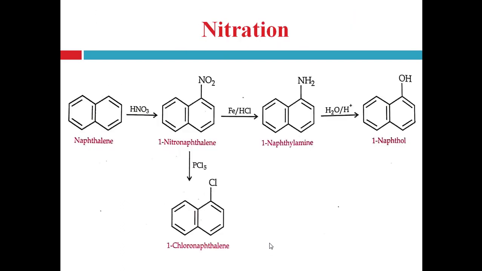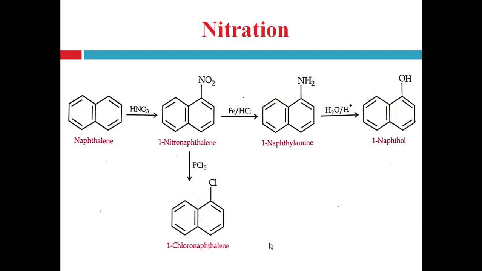First one is nitration. Naphthalene undergoes nitration with the help of nitric acid and forms 1-nitronaphthalene. This 1-nitronaphthalene is reduced to 1-naphthylamine, or you can simply say the nitro group is reduced to the amine group, NH2, with the help of iron and hydrochloric acid. Now this 1-naphthylamine undergoes acid hydrolysis and forms 1-naphthol, right?